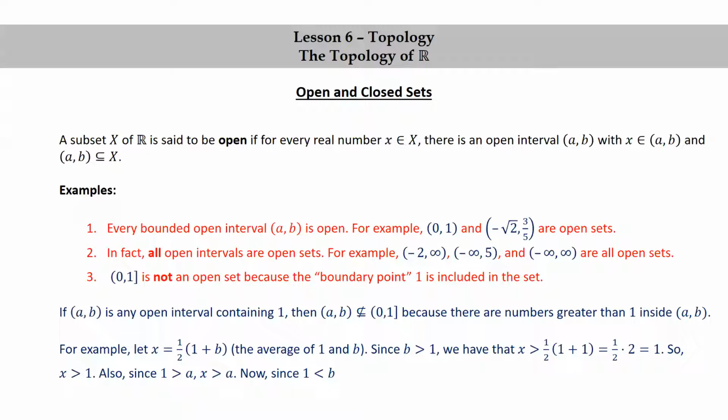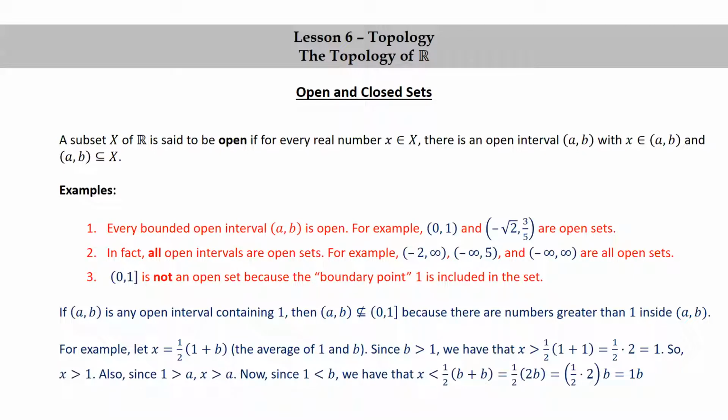Now, since 1 is less than b, we have that x is less than 1/2 times (b plus b), again using the first order property for an ordered field. That's equal to 1/2 times 2b. By associativity in the field of real numbers, that's (1/2 times 2) times b. 1/2 times 2 is 1, so we get 1b.